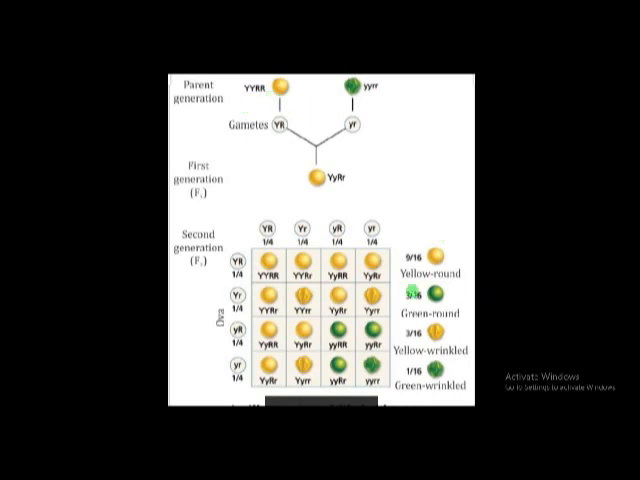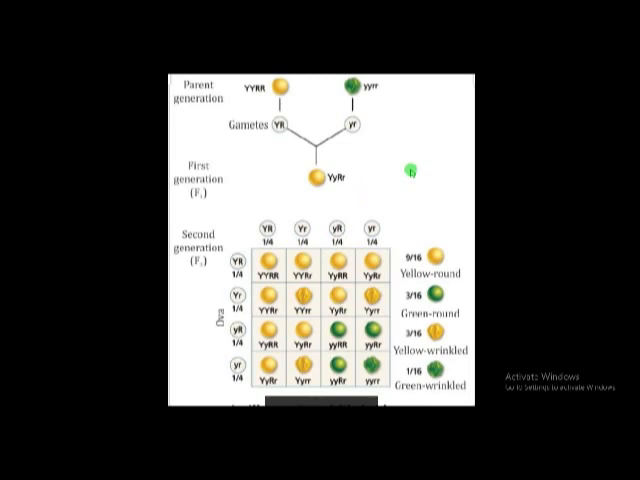That's why yellow round, green round, yellow wrinkled and green wrinkled, all these combinations are possible, because yellow color does not influence the shape of the seed. Like that, the shape of the seed does not influence the color of the seed. That means one character never influences another character. The set of genes responsible for a character never influences another set of genes responsible for another character. That is called the law of independent assortment.